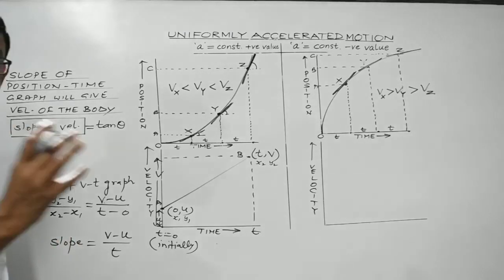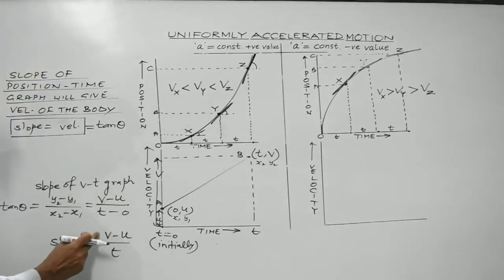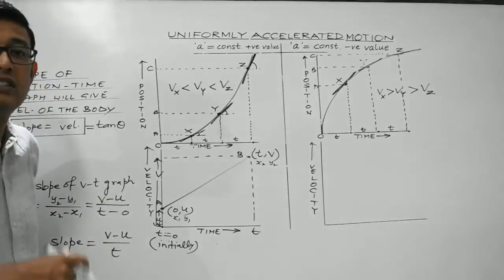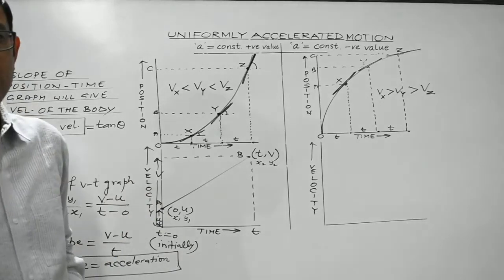And in the previous lecture, we discussed that the time rate of change of velocity of a body is known as acceleration. So slope will give us the acceleration of the body. This is the key point: the slope of the V-t graph will give the acceleration of the body.